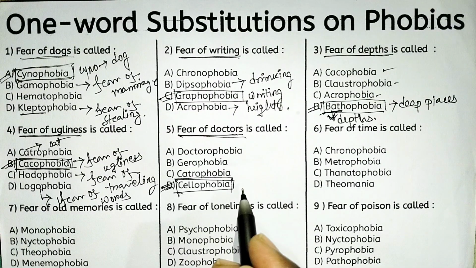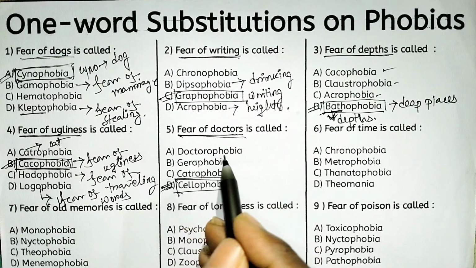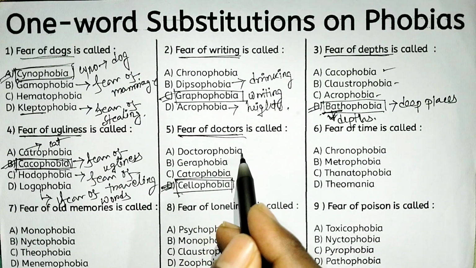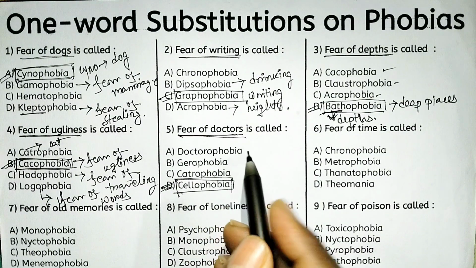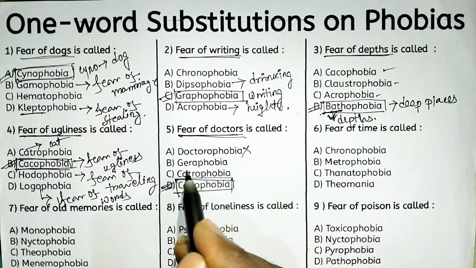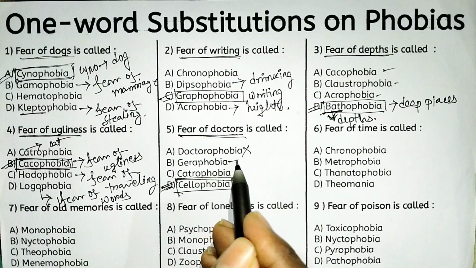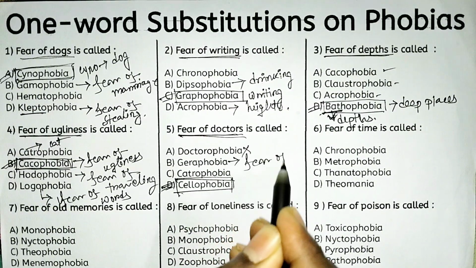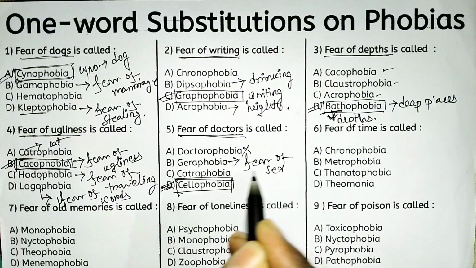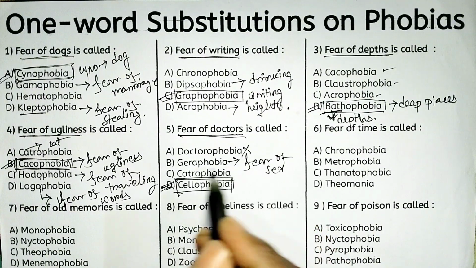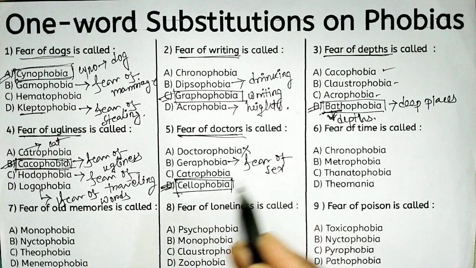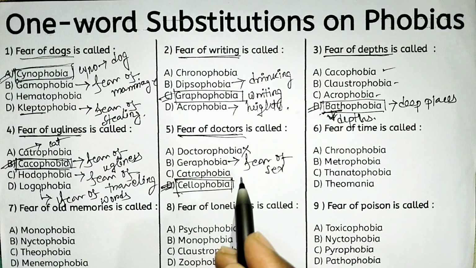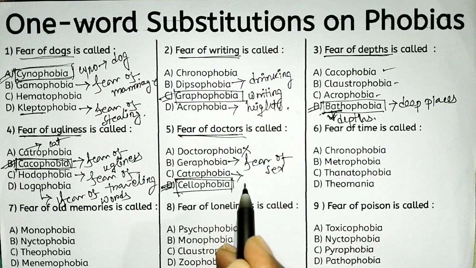And look at the other options, doctorophobia. Doctorophobia is not actually the relevant term. And gerophobia. So gerophobia suggests fear of sex, or you can say sexual relations. And catrophobia is not the right term, but you can say fear of cat.